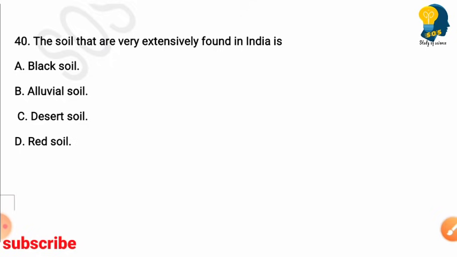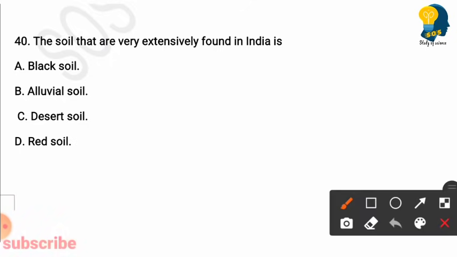Next question. The soil that is very extensively found in India is? Options are black soil, alluvial soil, desert soil, red soil. So here the right answer is option B. Alluvial soil is the soil that is very extensively found in India.